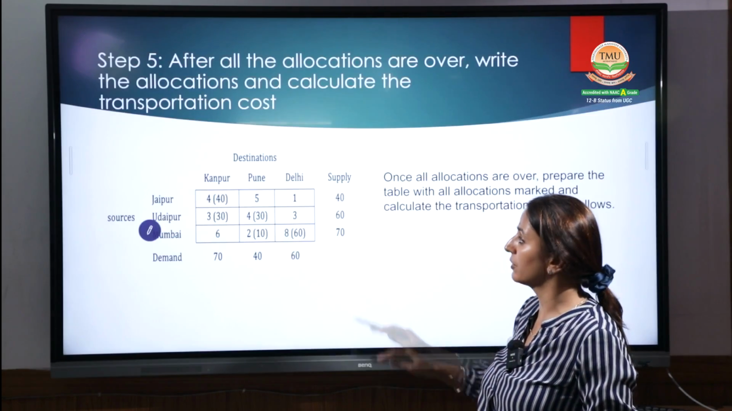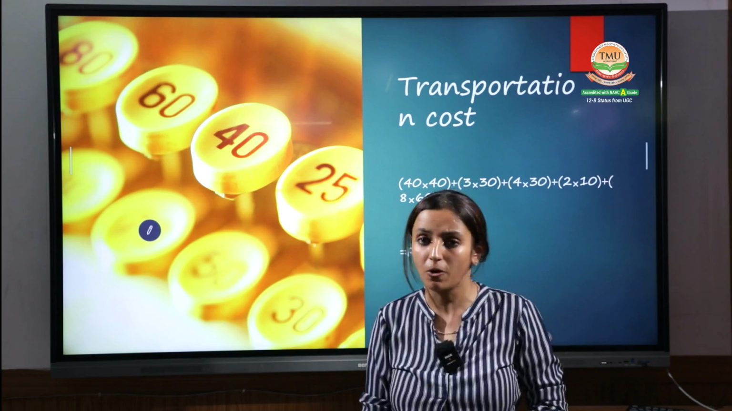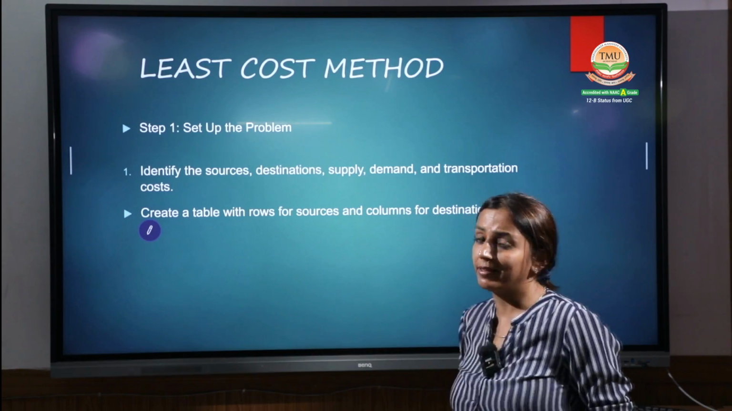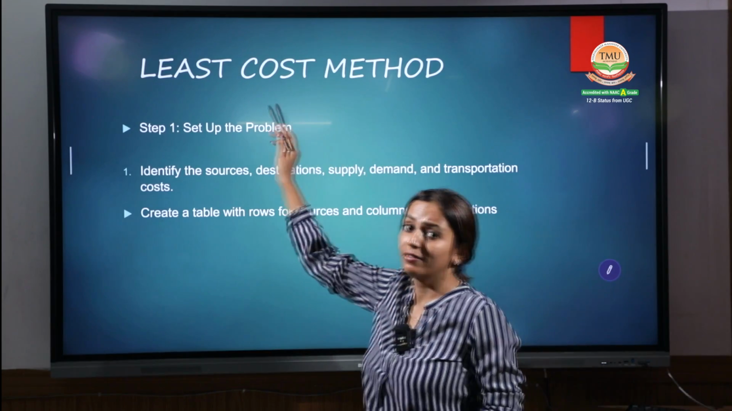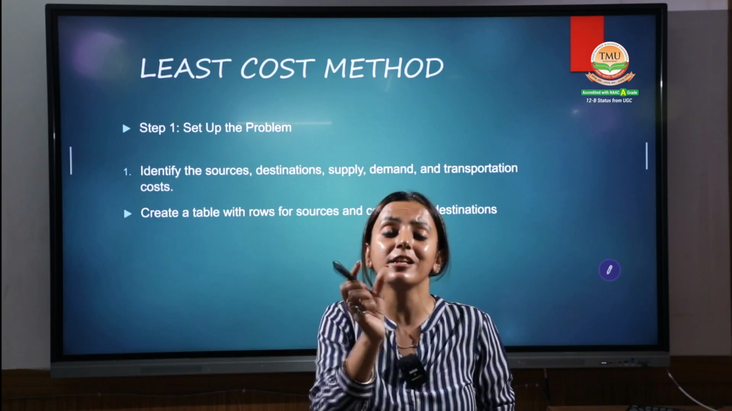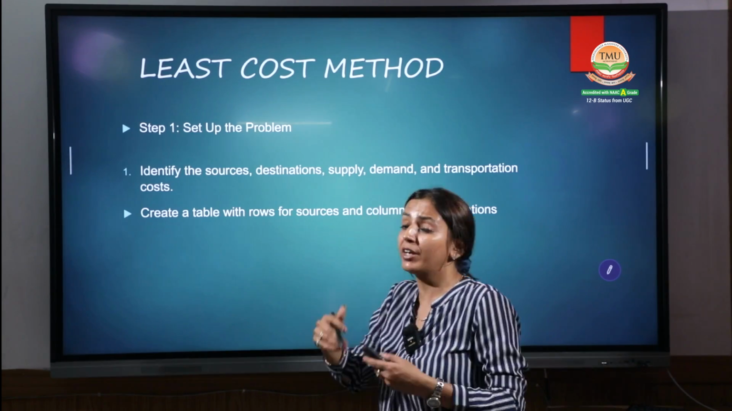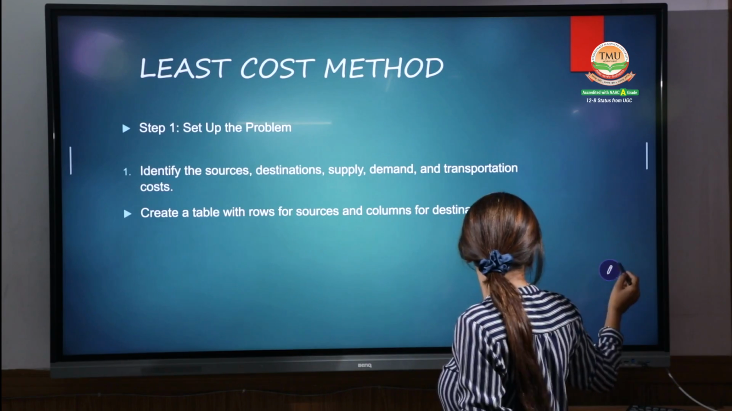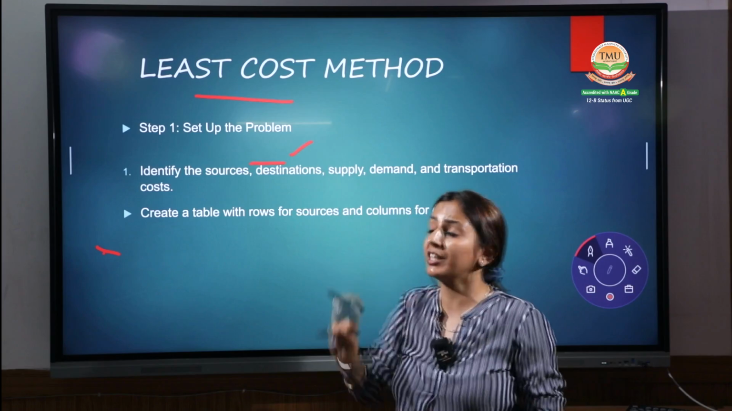Now coming up to this, we have done this question, hope you remember, and we found the transportation cost. Now the second method is the least cost method. The word itself indicates the least. Least means minimum, the lesser value, where you have the least cost. You have to keep the focus on the least cost, where the cost is minimum.